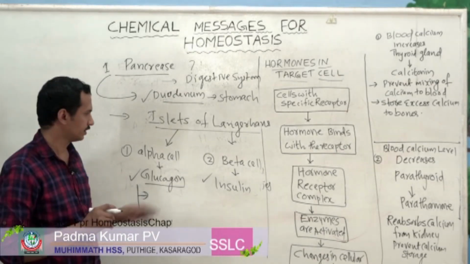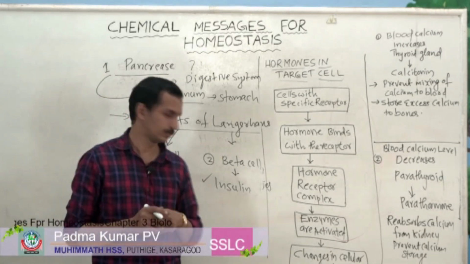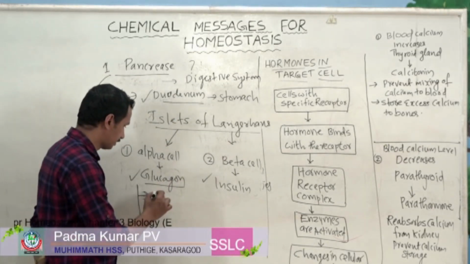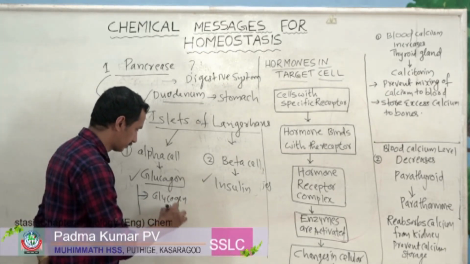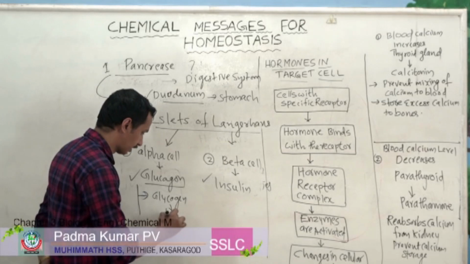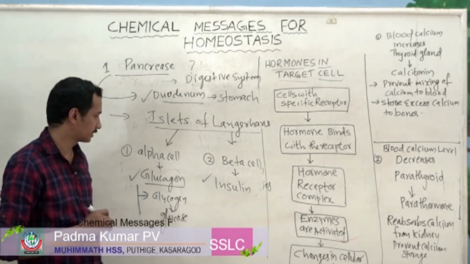Glucagon is a hormone secreted by the alpha cell. It converts glycogen to glucose. So what is the function of glucagon?